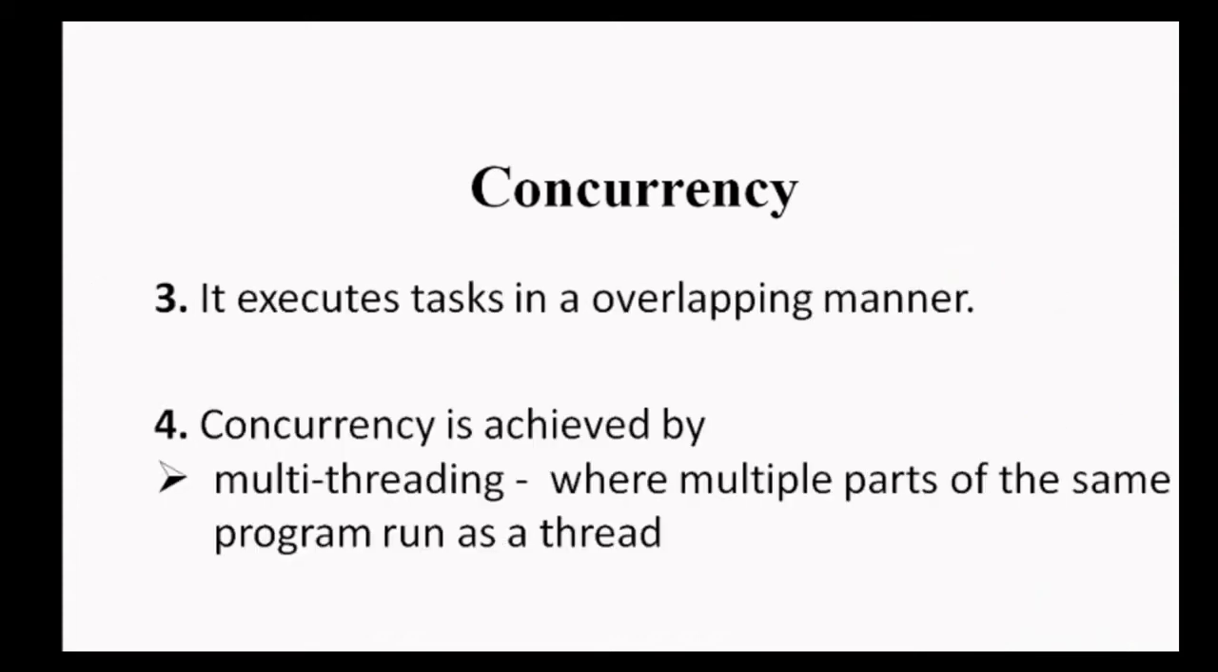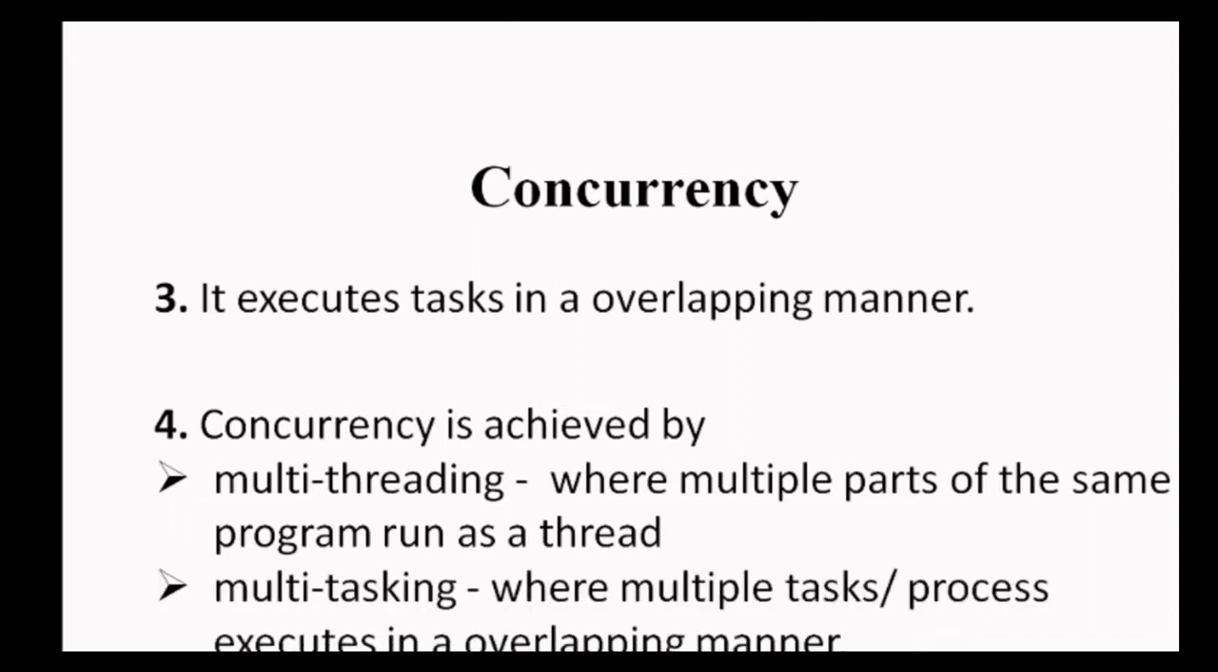Now how is concurrency achieved? Concurrency is achieved by multithreading, where multiple parts of the same program run as threads, and multitasking, where multiple tasks are executed in an overlapping manner. So basically concurrency is achieved in two ways, multithreading and multitasking. What is the difference between multithreading and multitasking? We'll see further in the video.